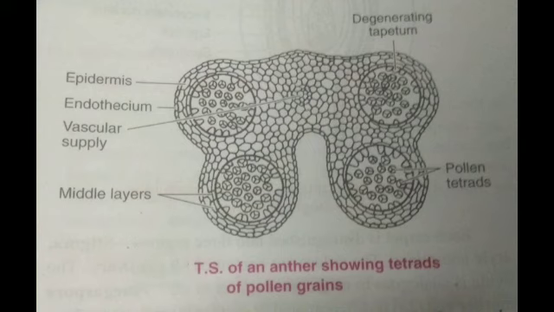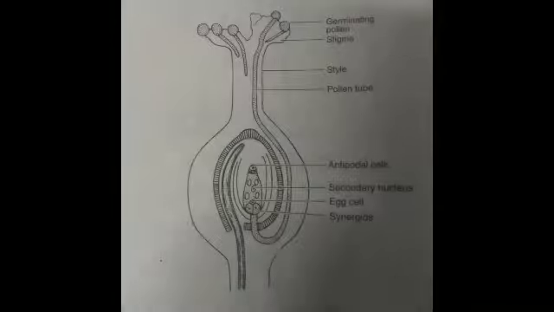In the next figure you can see the transverse section of the anther showing tetrads of pollen grains. Easily you can recognize different layers: epidermis, endothecium, vascular bundles. Okay, and this transfer of pollen grains from anther to stigma is known as pollination. And the tapetum layer. Tapetum helps in nourishment. Clear? Tapetum helps in nourishment.